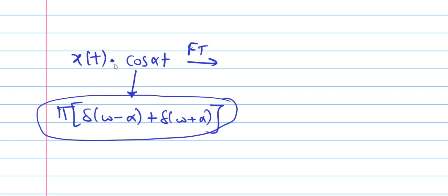So just use the multiplication property in time domain. So x of t into cos alpha t, its Fourier transform will be 1 by 2 pi times X of omega convolution with the Fourier transform of cos alpha t.